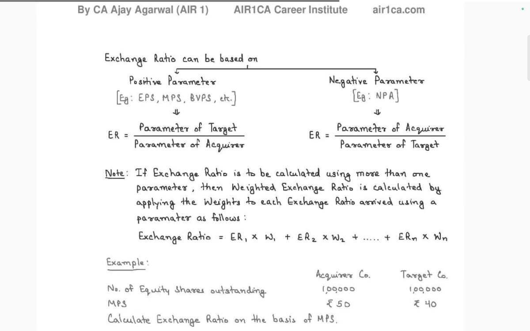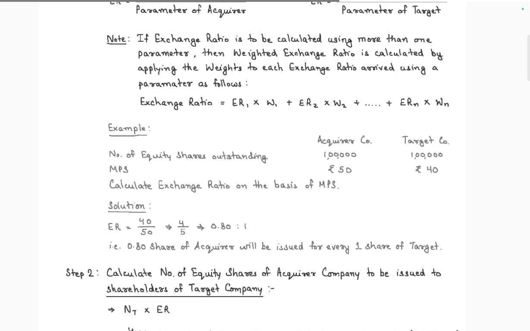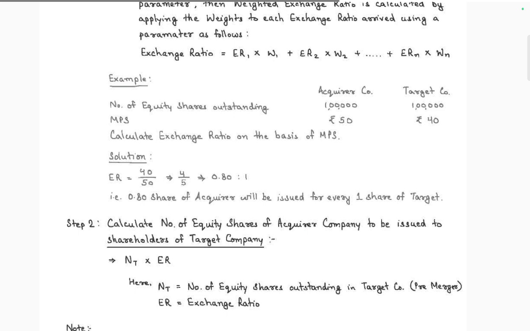If positive, it is target backward, 1:5. So the 4:5 ratio, 0.8 share of the acquirer is issued for every one share of the target, that is 0.8 shares.